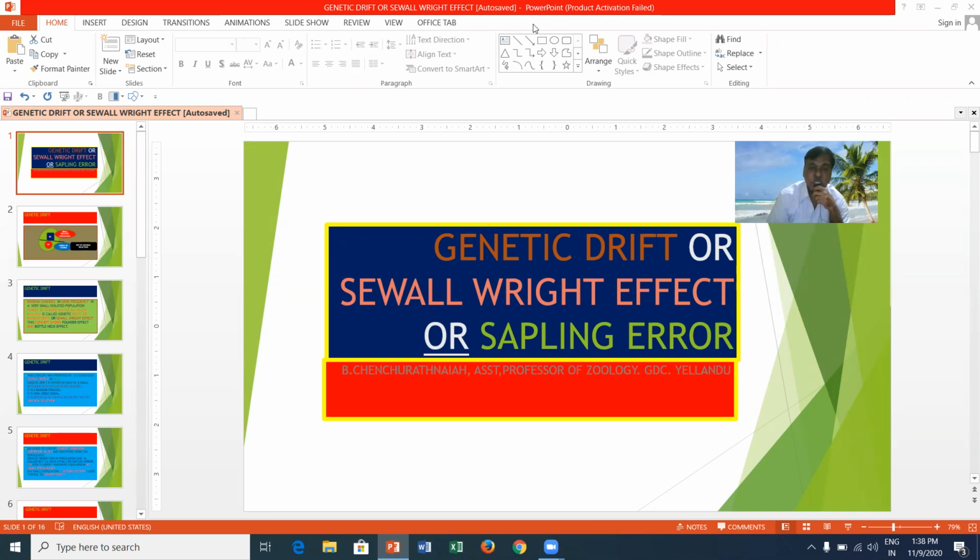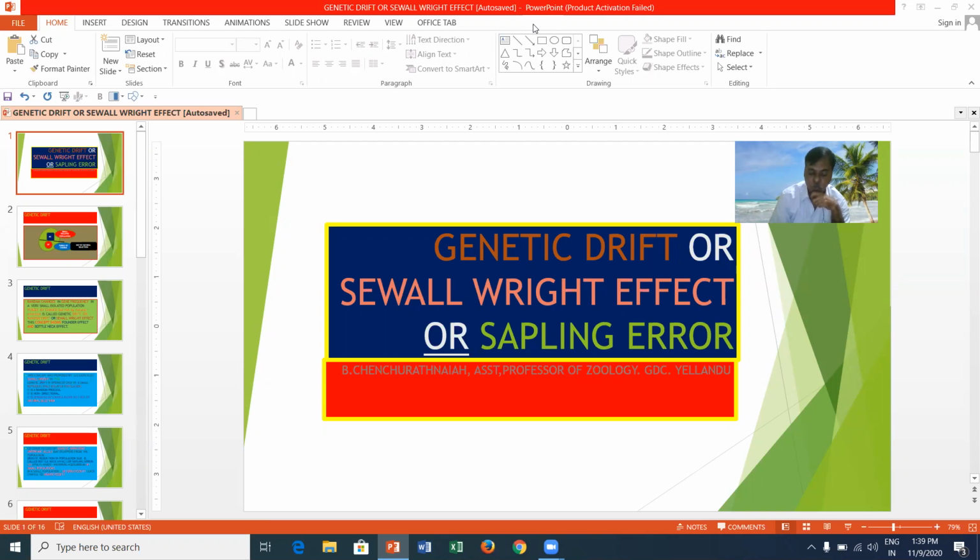Generally, the random changes in gene frequency in a reproductively isolated small population, purely by chance but not by natural selection, is called genetic drift or Sewall-Wright effect or sampling error. This genetic drift was proposed by the USA population geneticist Sewall-Wright in 1930.